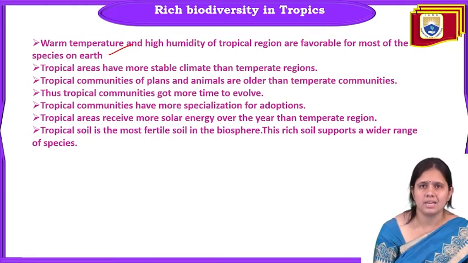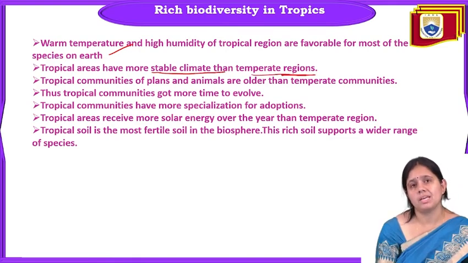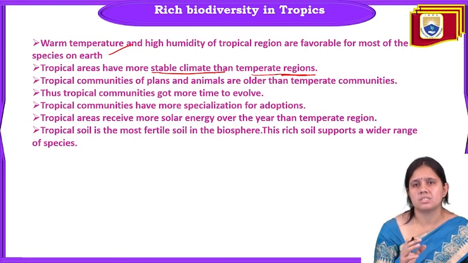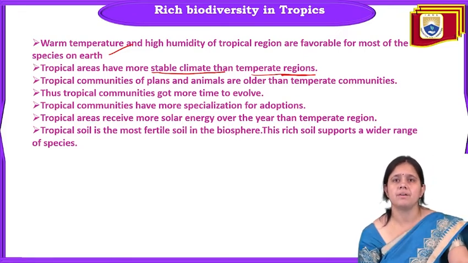And tropical areas have more stable climates than temperate regions. Due to this stable climate, species can survive very well in this area.